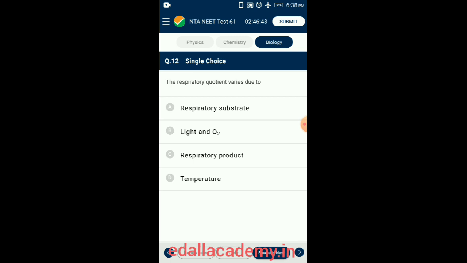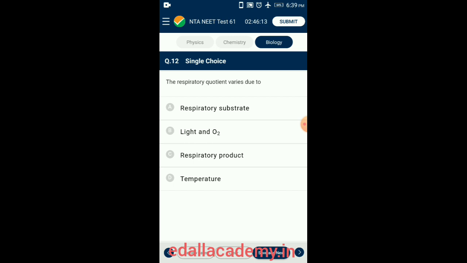Carbohydrates such as glucose, fructose, commonly called hexoses, sucrose, an example for disaccharide, starch, inulin, hemicellulose, examples for polysaccharides, etc., are the main substrates. The energy present in 1 gram of carbohydrate is 4.4 kilocalories, or 18.4 kilojoules.